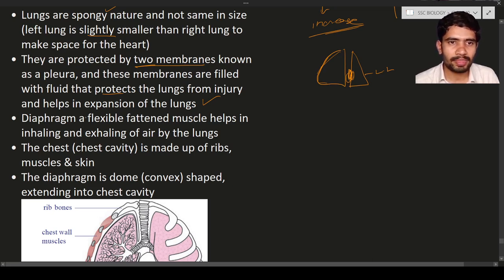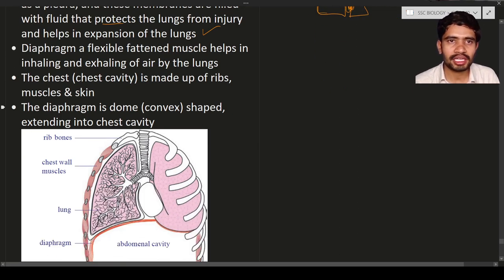Next, the diaphragm is a flexible, flattened muscle that helps in the expansion of the lungs. Here in this diagram you can see the diaphragm. Between the abdomen and the lungs there is a layer, which is known as the diaphragm. The diaphragm is muscular and helps in the inhalation and also exhalation of the gases.